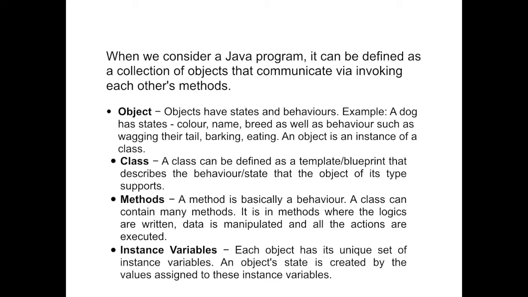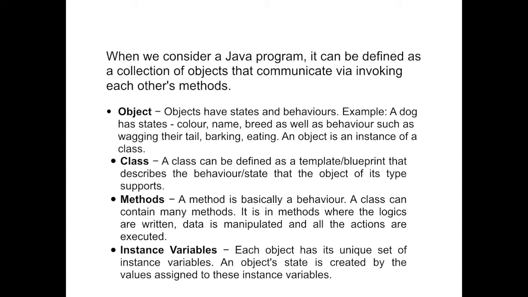For example, I'm having a purse. Now my wallet balance will be different from your wallet balance. Why? Because my variable of storing the data or storing the amount is different and yours is different, right? So an object state is created by the values assigned to these instance variables.